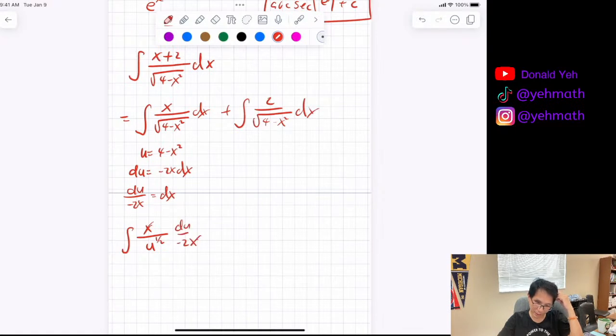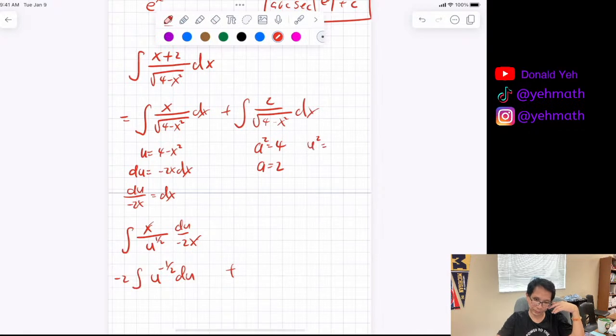The x cancels out, so it'll be integration of negative 2 u to the negative 1/2 du plus, what's integration of the other side? It's arc sine. Thank you. So a squared is equal to 4. A is equal to 2. U squared. Isn't it 1 over negative 2 on the outside? Oh, 1 over negative 2. Oh, yeah, you're right. U squared is equal to x squared. U is equal to x.